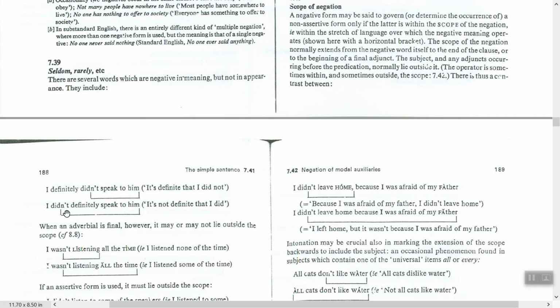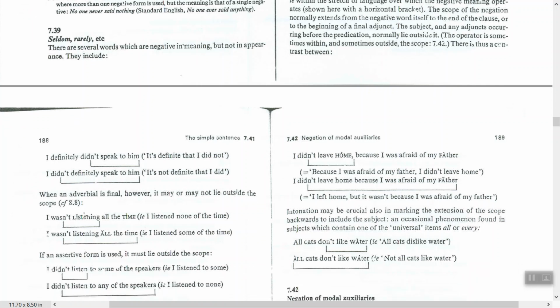But when you say I didn't definitely speak to him, it means it is not definite that I did. You see how this example shows the difference in meaning when we put the adjunct before or after the scope of negation. We will have more examples to understand the scope of negation.